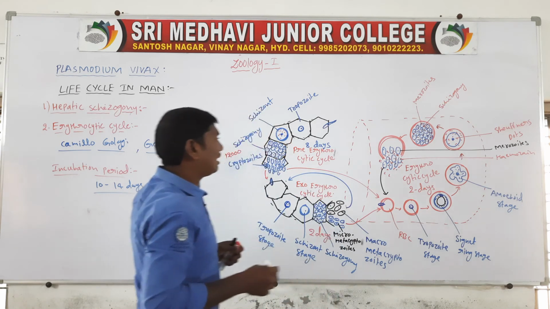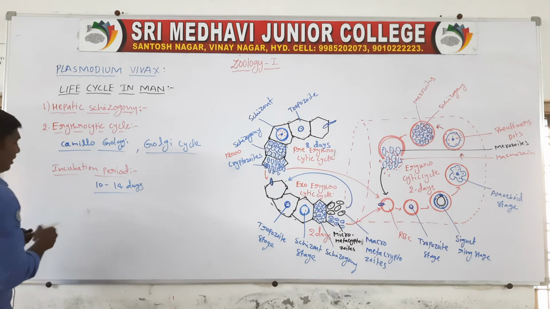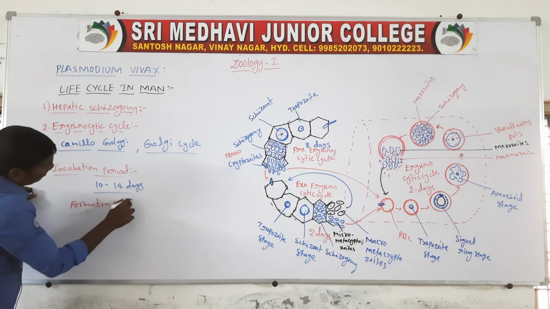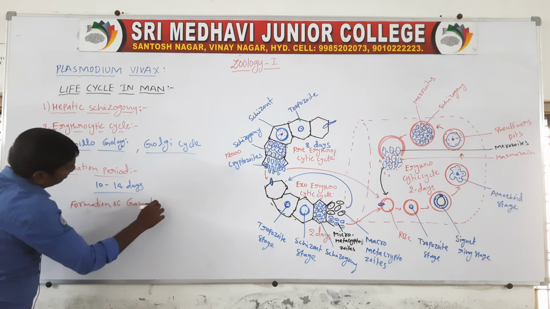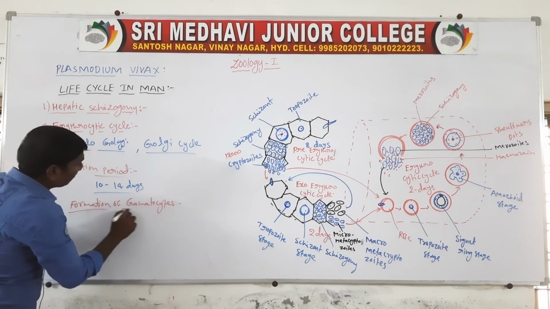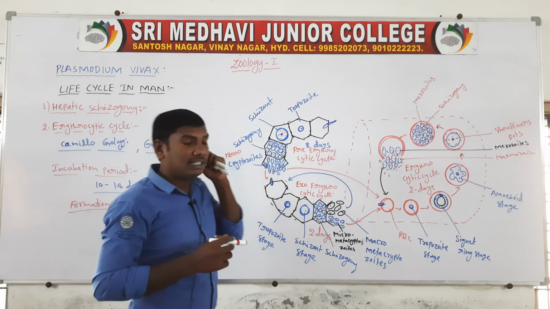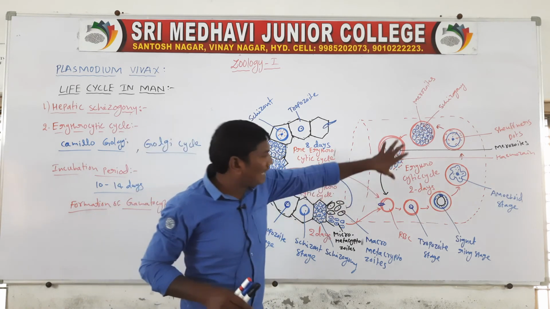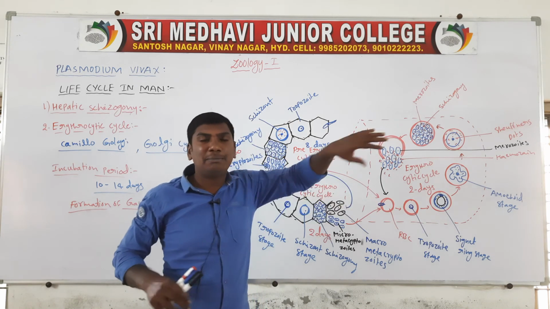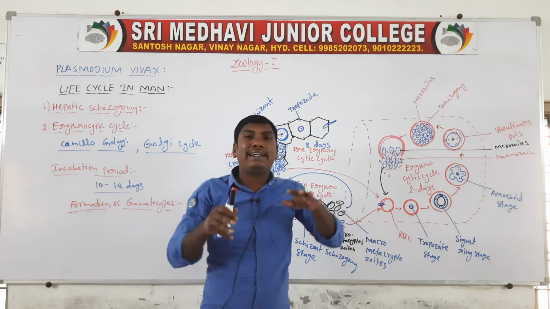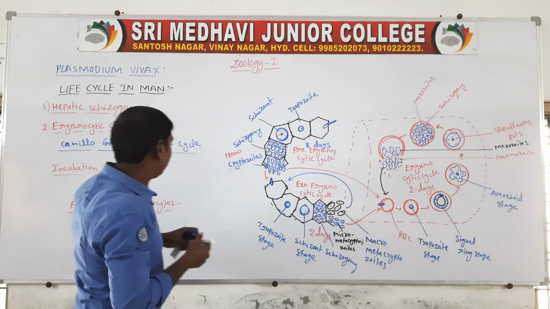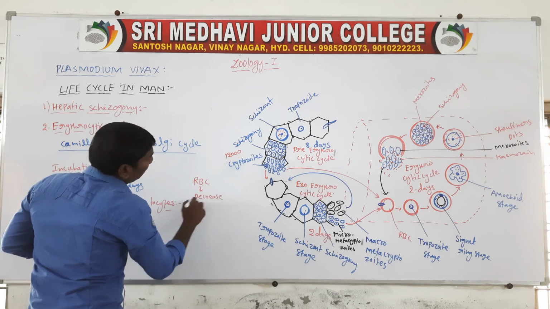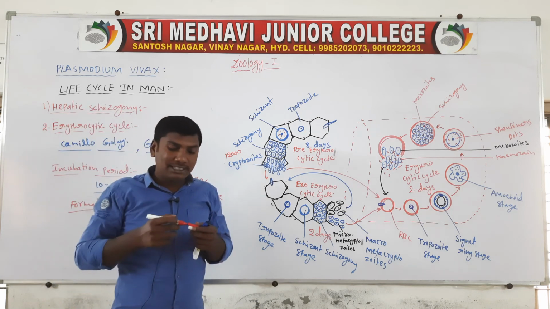Next one, formation of gametocytes. This is the last step of the erythrocytic cycle. After many repeated erythrocytic cycles in the human body, the red blood cell count decreases.